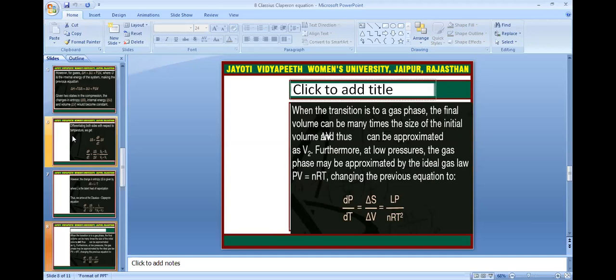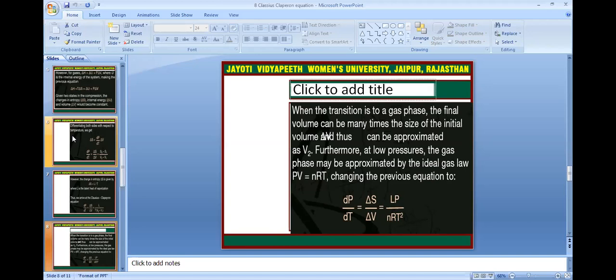When the transition is into the gas phase, the final volume can be many times the size of the initial volume. This can be approximated as V2. Furthermore, at low pressure, the gas phase may be approximated by the ideal gas law, PV = nRT, which will be covered in the next session.